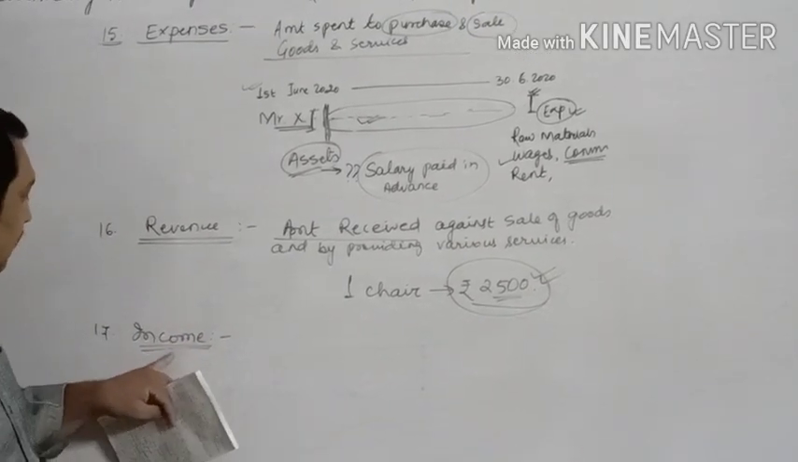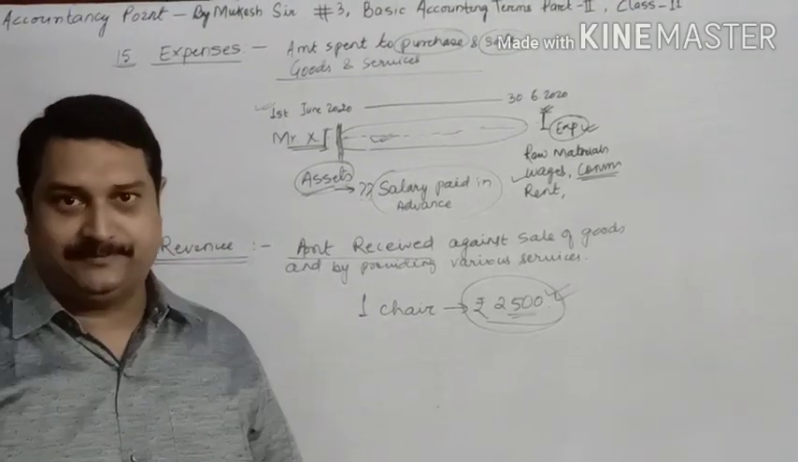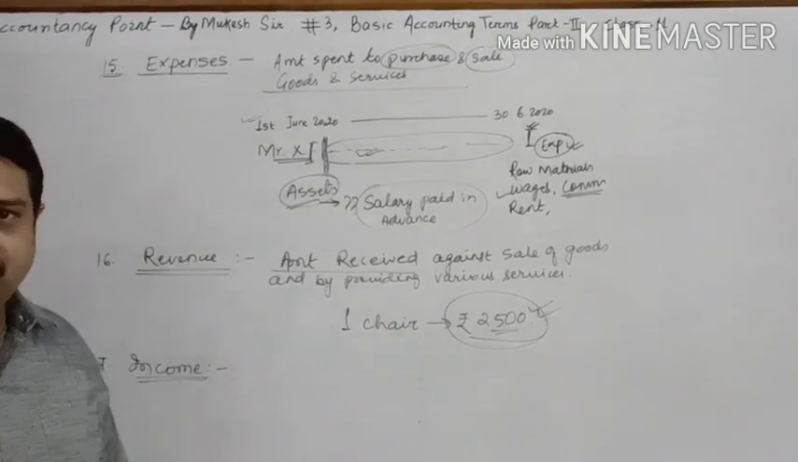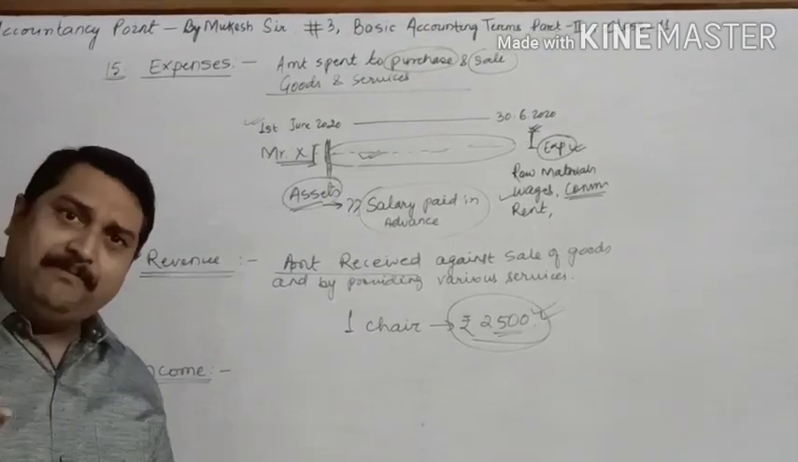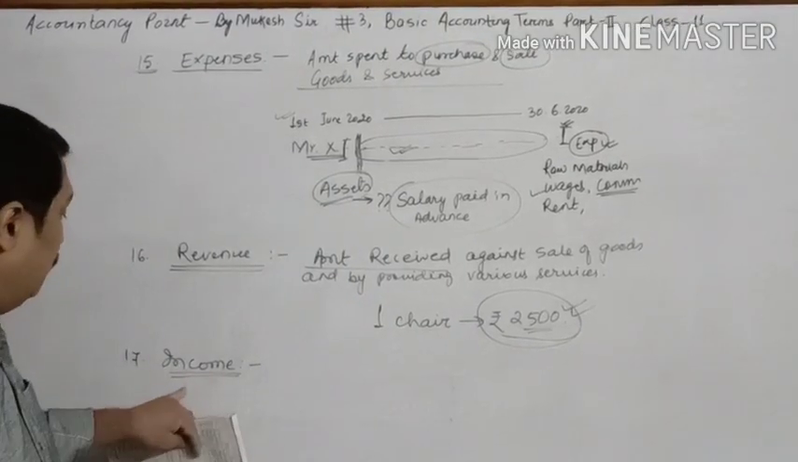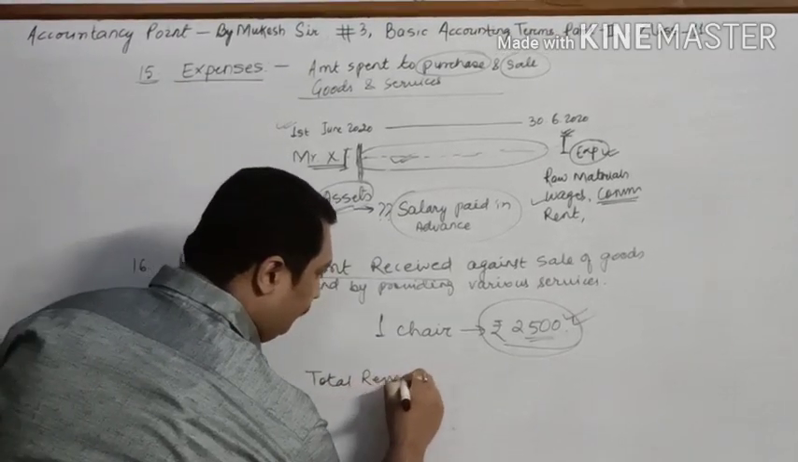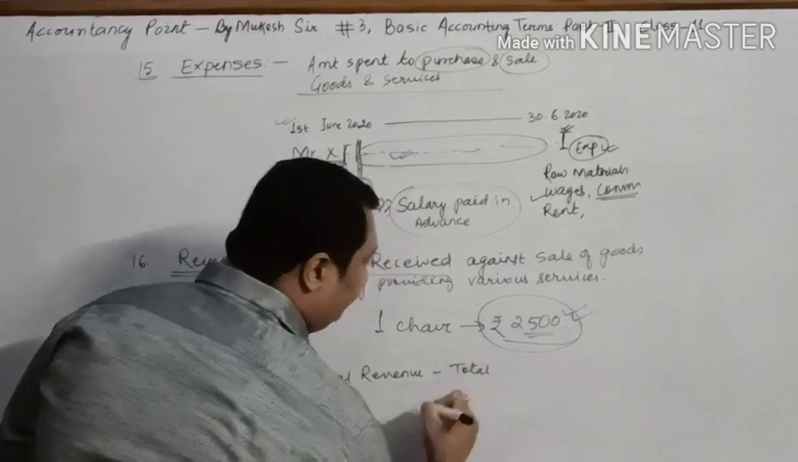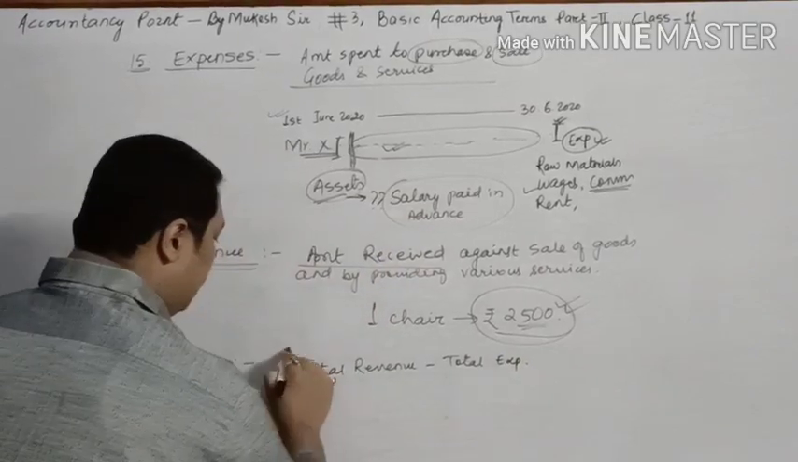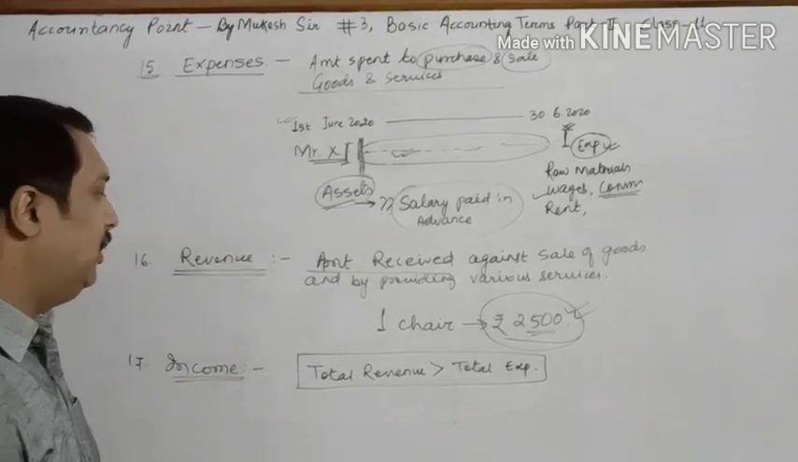If you ask the difference between revenue and income, very few people will be able to tell you the difference, because most people use these two terms synonymously. For them, both the terms mean the same. But in accounting, it's quite different. In accounting, income means the excess of total revenue over total expenses. So the excess of total revenue over total expenses is called your income.